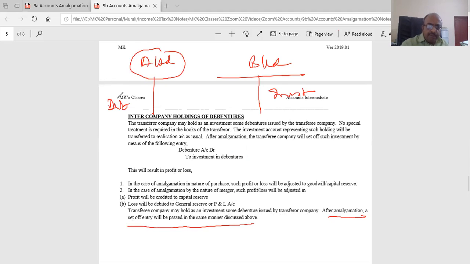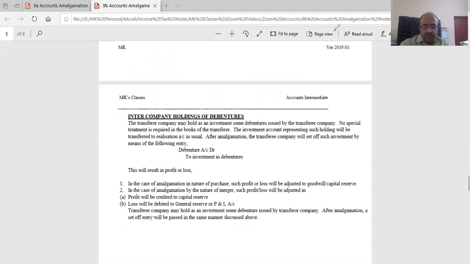Now this debenture will be taken over by B Limited, so it will come and sit as an item from A Limited. Again investment is there, debenture is there. Set it off, same entry, same logic. So there's nothing different. Whether A is holding the debenture in B or B is holding the debenture in A, same adjustments. Okay. So that is what we have for now.